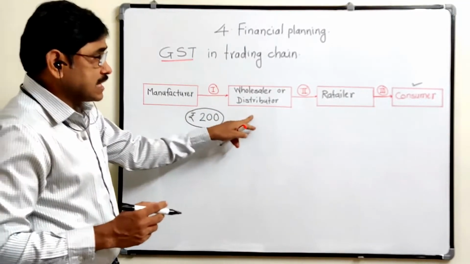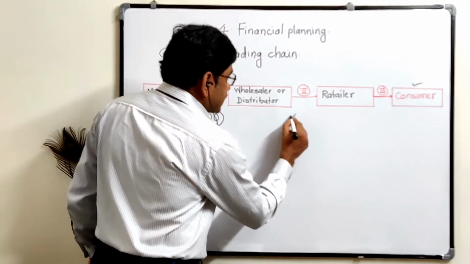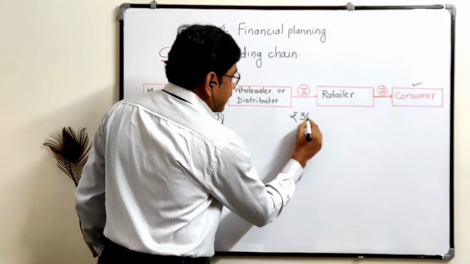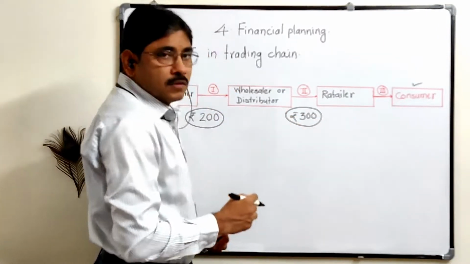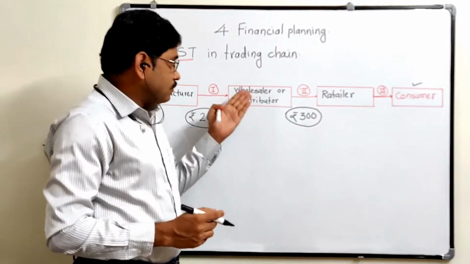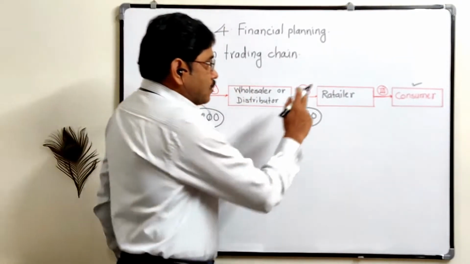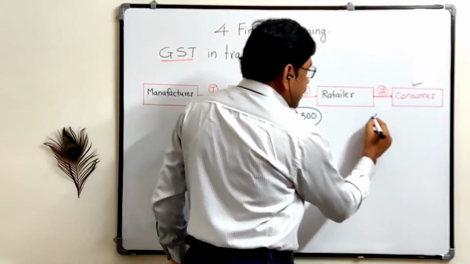Now the wholesaler sells this product to the retailer at rupees 300. The 100 rupees is the profit of that wholesaler. Now the retailer sells this product to the consumer at rupees 400.